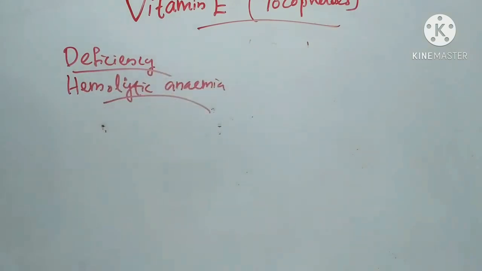Hemolytic anemia. A low tocopherol diet produces low plasma tocopherol, with increased susceptibility to hemolysis due to peroxides and dialuric acid. This is the reason for hemolytic or macrocytic anemia.